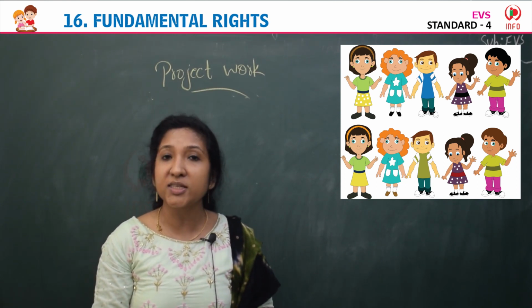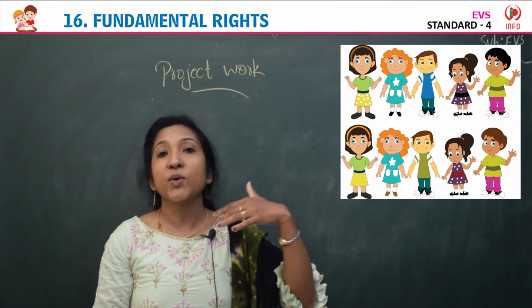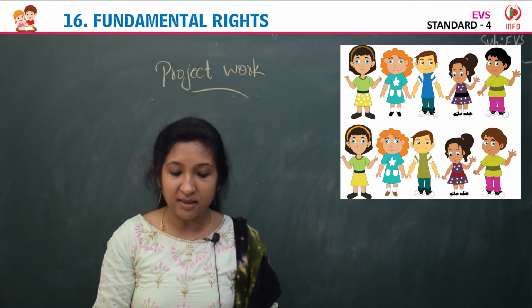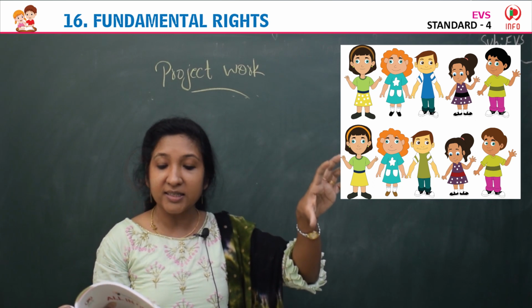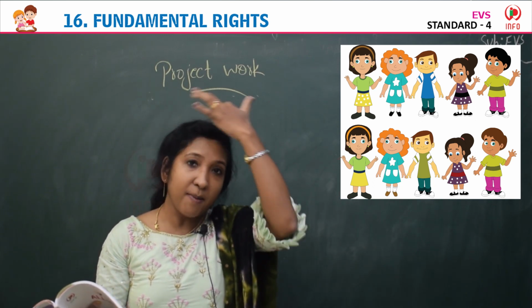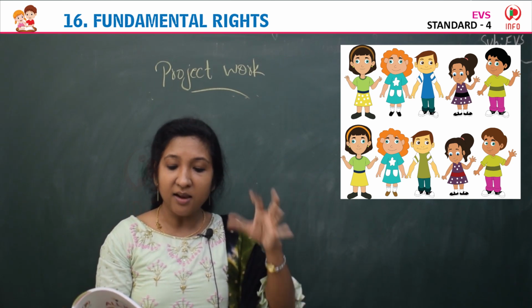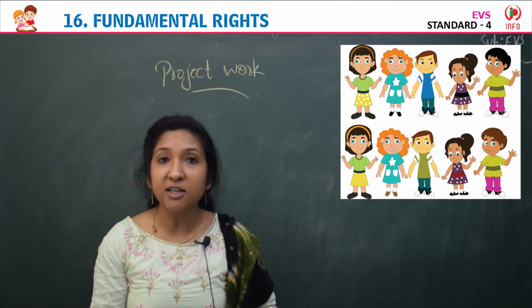So it's so interesting, children. Find out the 6 differences between these 2 pictures. First we can see the first row, first girl. See her hairband, it's brown in color. In the second row, the same girl, see the hairband, it's plain orange, and the skirt is also different.